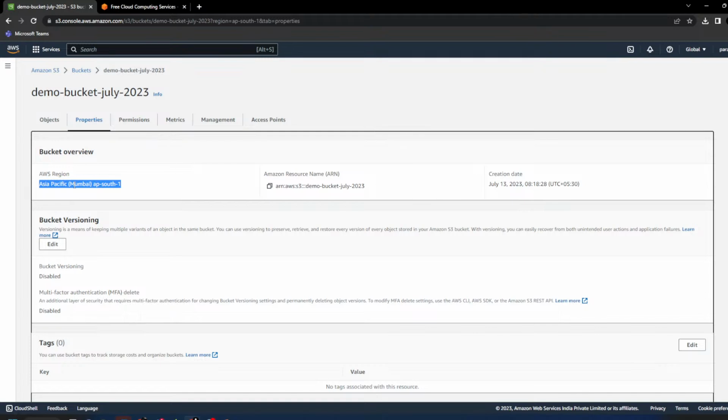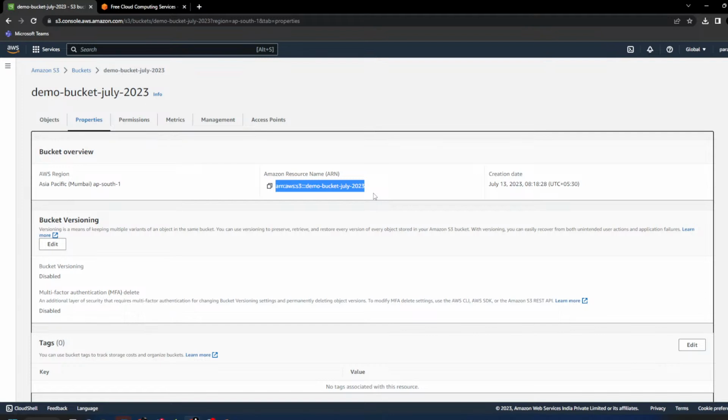Next is ARN, Amazon Resource Name. What is this? This is a unique name created by Amazon, a nomenclature given for each service you are using. I will explain how these nomenclatures are created and where you can use them.